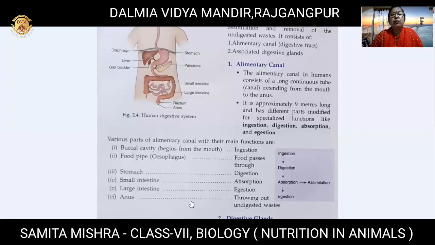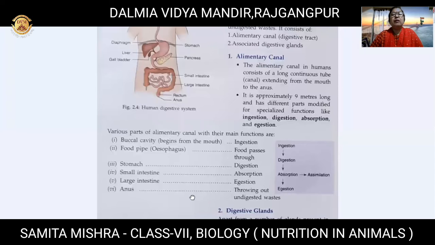Then, coming to the next, the primary stage of digestion of food begins in our mouth, right? Teeth break, the tongue helps to mix, and saliva gets mixed with it and it changes into a semi-solid paste kind of thing. Then it is pushed to the next part of the body. And how is it pushed? It goes through the esophagus.